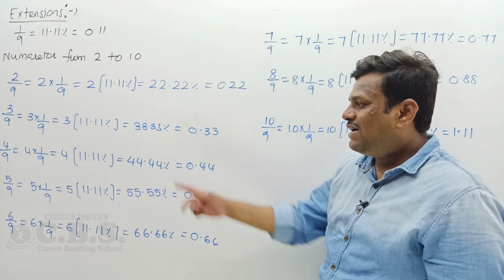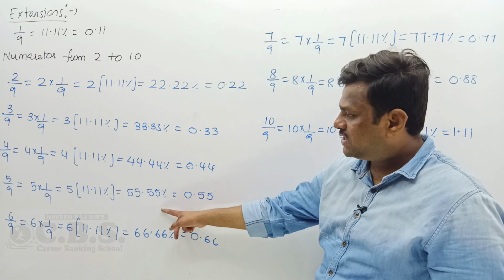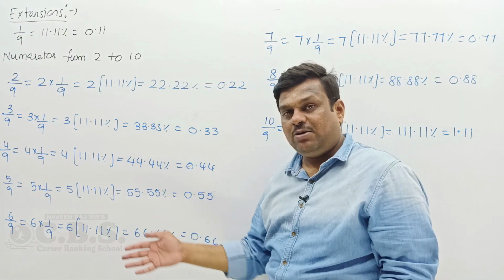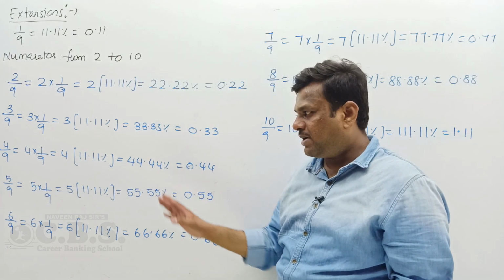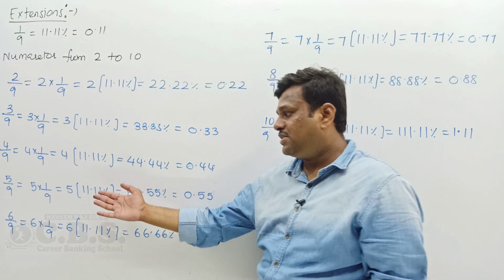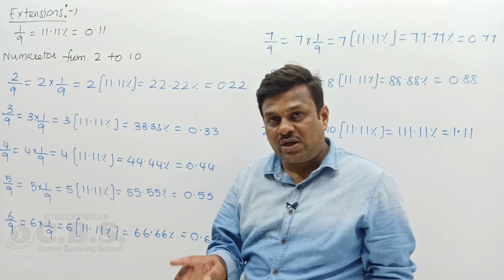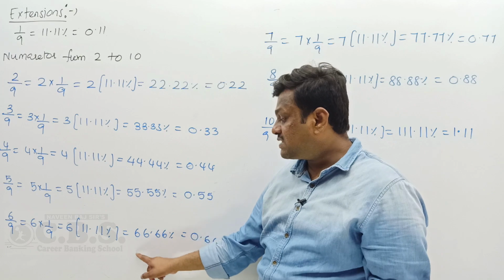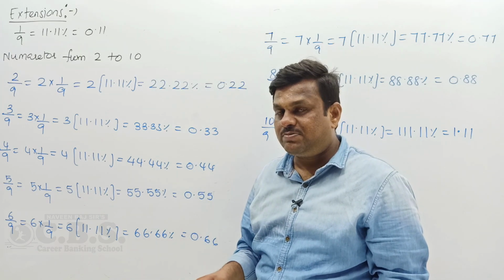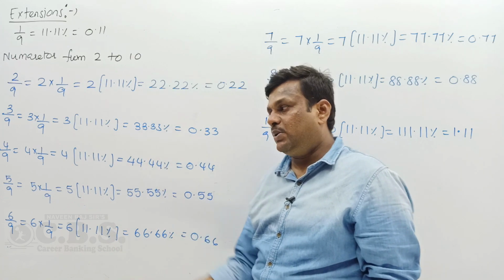4 by 9 value. 5 by 9 is 55.5 percentage or 55.55 percentage. It is a recurring decimal. You take it as 5 by 9 value. 0.55 is nothing but 5 by 9 value. 6 by 9 is nothing but 2/3. 6 by 9 you can rewrite as 2/3. 2/3 value is 66.66 percentage. If you see 66.66 percentage, it is nothing but the 2/3 value.